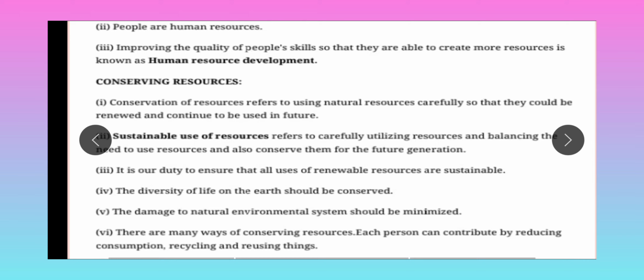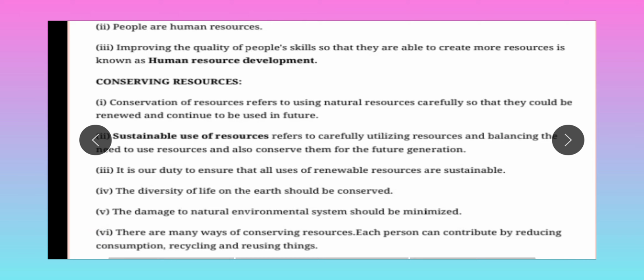Okay, fourth one, the diversity of life on the earth should be conserved. So creatures, animals, insects, everything is a resource, so it is our duty that we should conserve them. Okay, fifth one, the damage to the natural environmental system should be minimized. We have to conserve our environment, so automatically our resources will also be conserved.